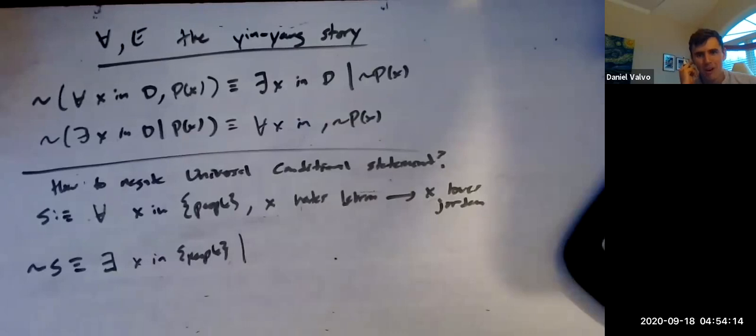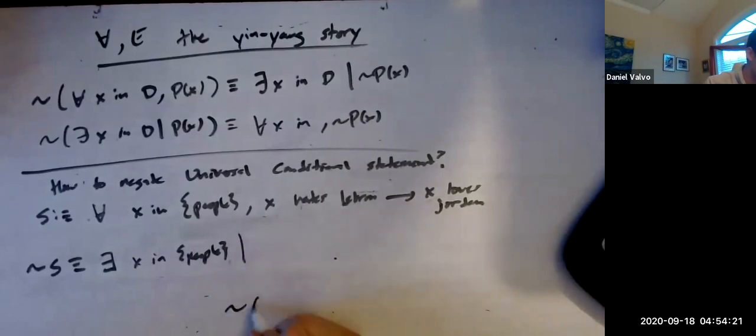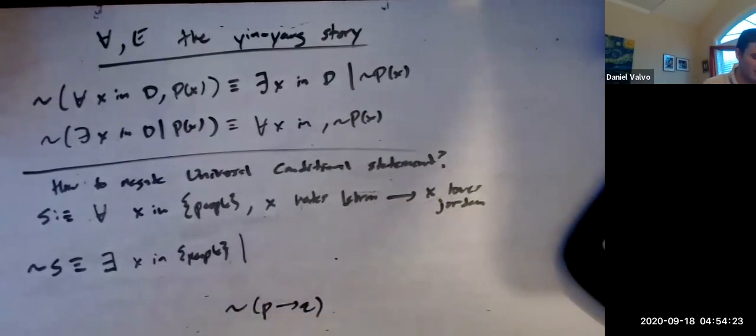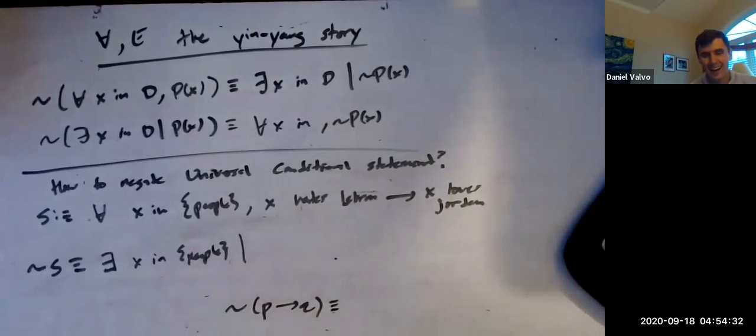Now is where we run into a little bit of a wall. Because before we just kind of said not P. But how do you negate a conditional again? What's the negation of P implies Q? Now this one, I think we went over this a long time ago. That was like a week and a half ago. But it's a long time in this class though. This class moves quick. The point is, I think you guys might remember what this is.